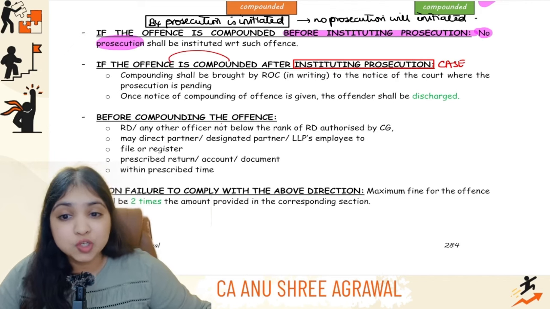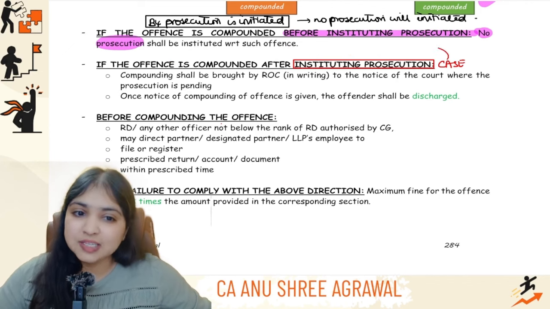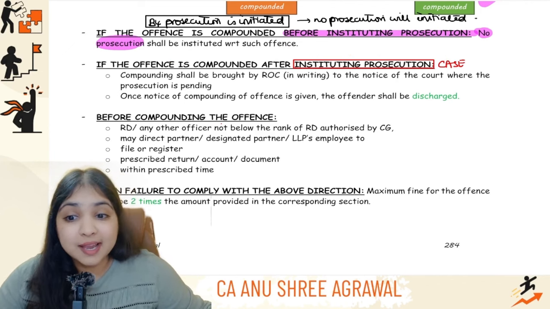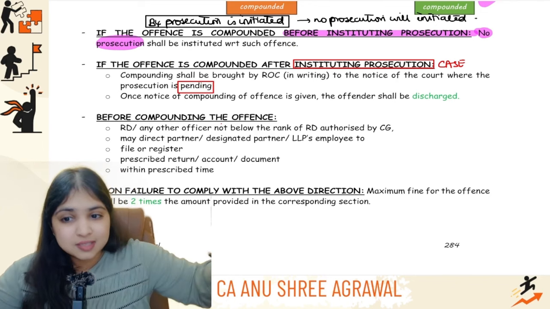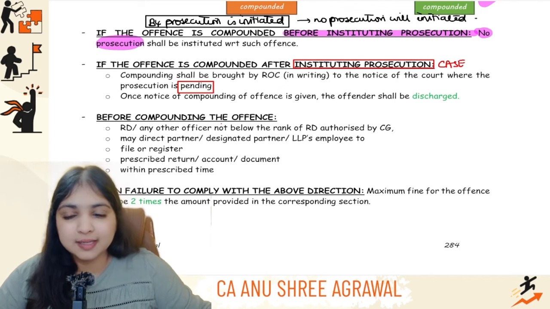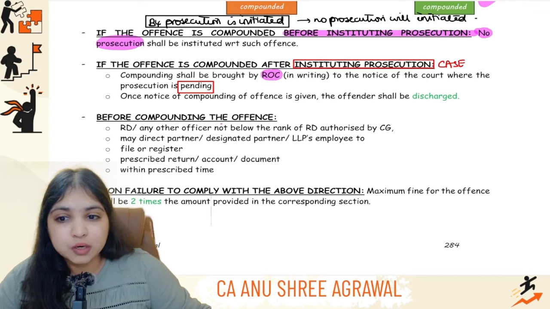So if the offense is compounded after institution of the prosecution, which means the case has already been filed in the court, but the case is still pending. The case is not over yet. And in that process, if the offense is getting compounded, then in that case, what happens? Guys, the ROC, remember we learned this, ROC will simply inform the court about it. ROC will give a notice to the court about it, and the court will simply discharge the offender.